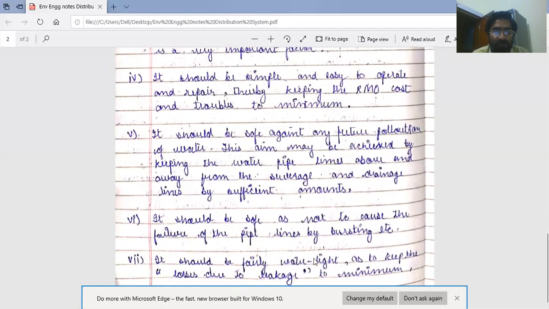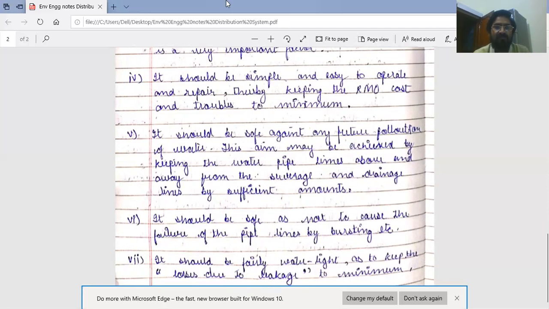Along the water pipeline, there should be no leakage, or joints should be properly maintained, because most of the leakage is through joints. So joints should be properly maintained, and water pipeline is watertight in case of joints maintained. So keep the losses due to leakage to minimum.